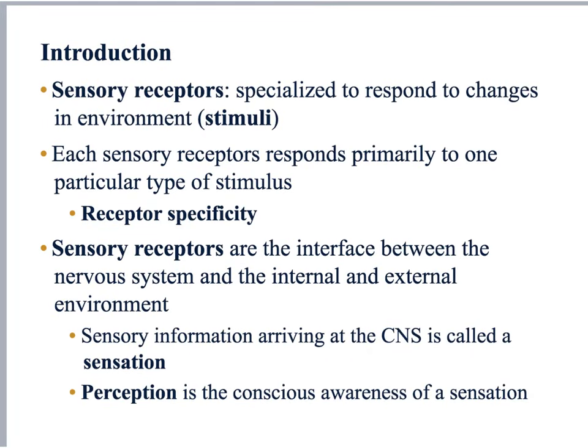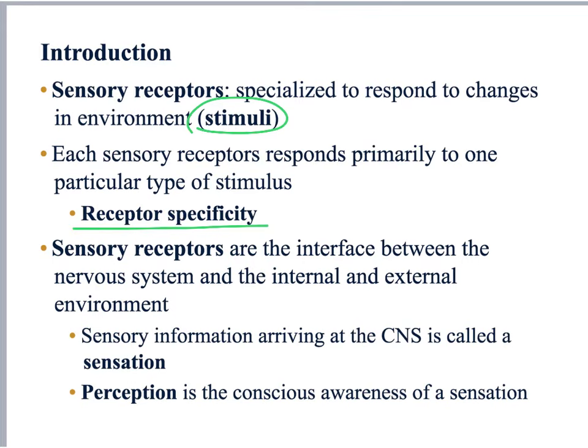When we talk about senses, we need to talk about stimuli. And stimuli are packets of information that can be detected by receptors throughout our body. As you can imagine, there are lots of different types of stimuli, and consequently, we have lots of different types of receptors throughout our body. And these receptors are specialized in detecting a particular type of stimulus. Now, each receptor responds primarily to one stimulus, and that's what we call receptor specificity.